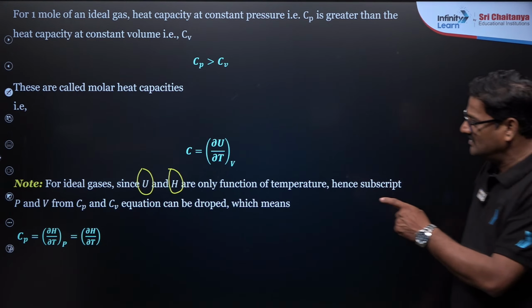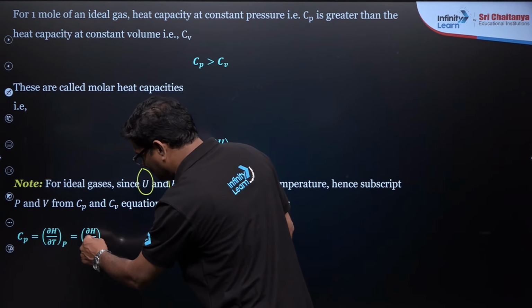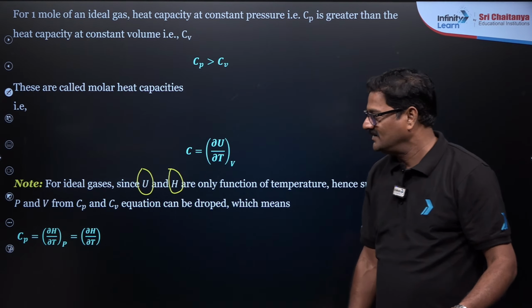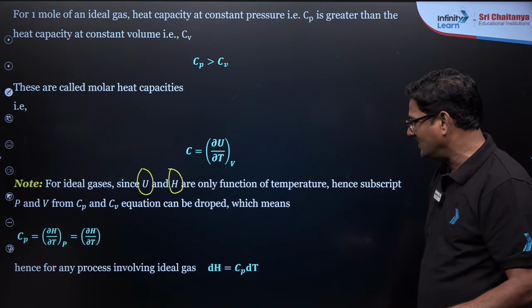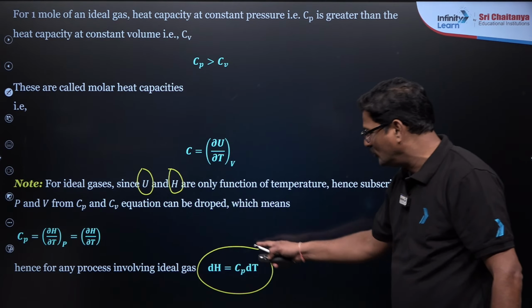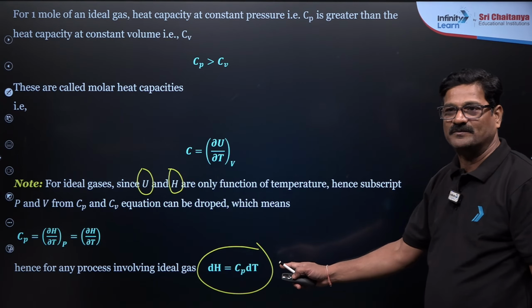You can drop the subscripts, and write delta H is equal to Cp dT, and you can calculate the numericals based on this formula.